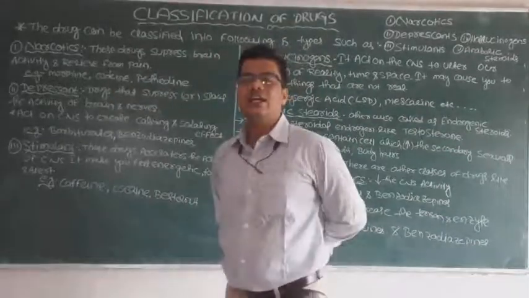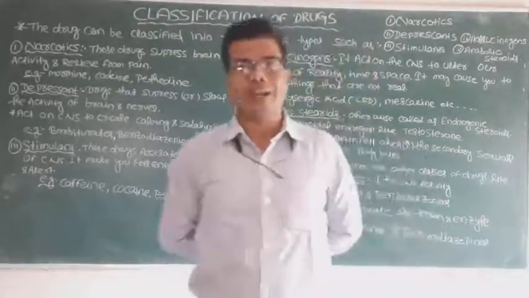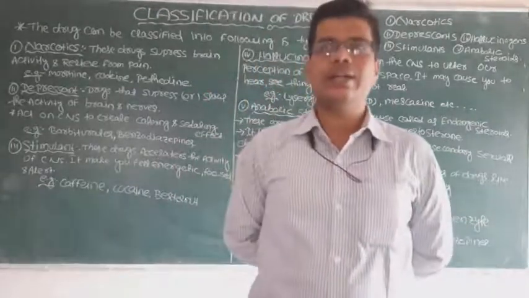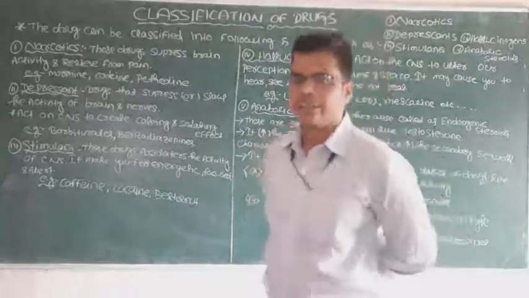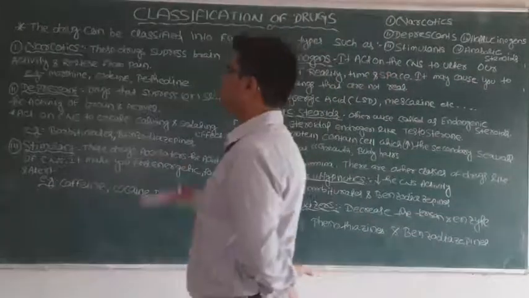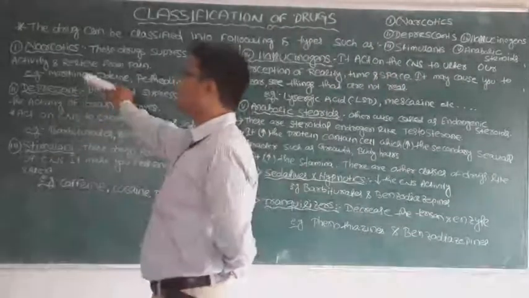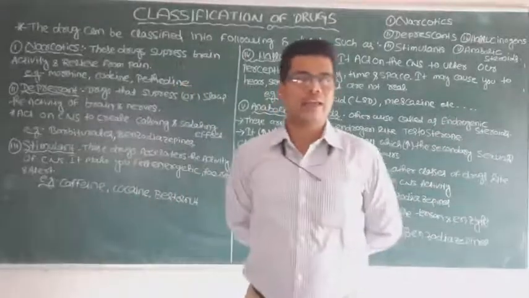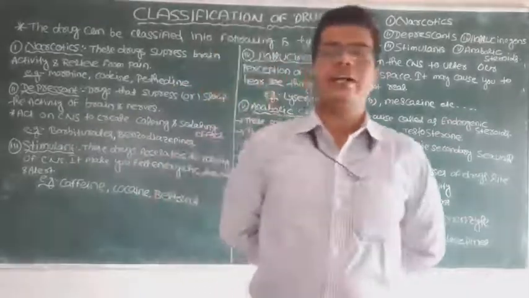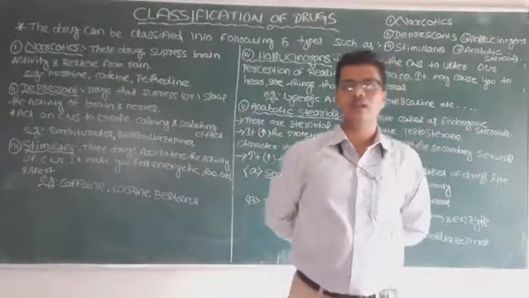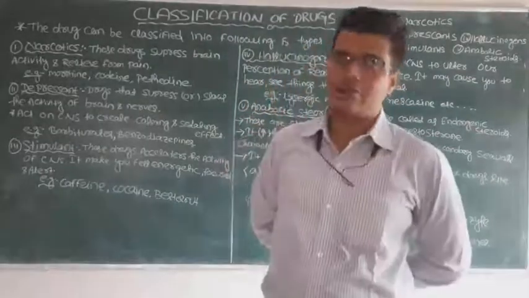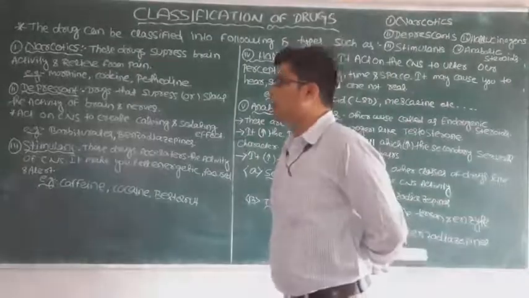It gives relief from the pain that occurs in our body. For example, the narcotic drugs are like morphine. You can see in a medicine strip, if your grandparents use these painkiller drugs, generally it contains morphine or codeine or pethidine.